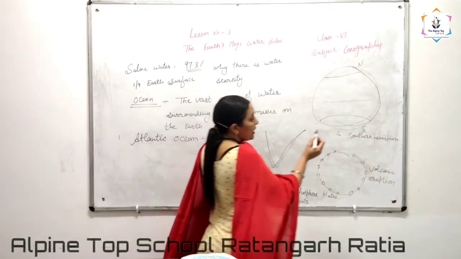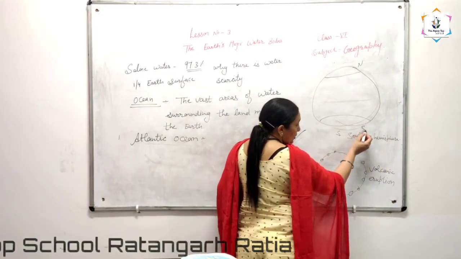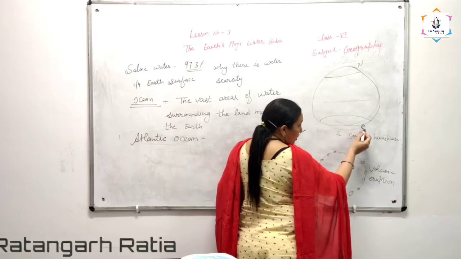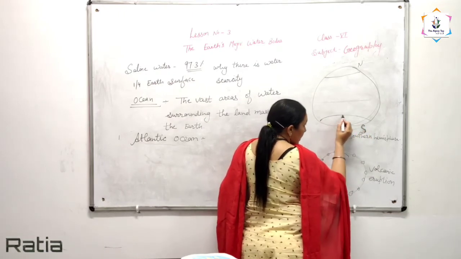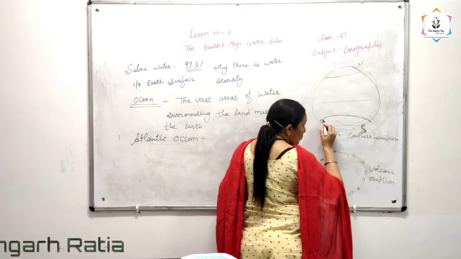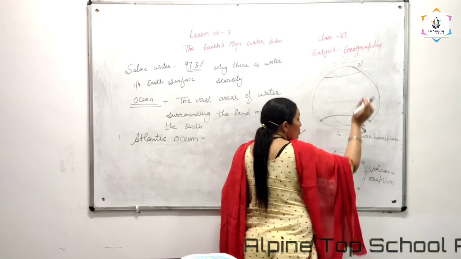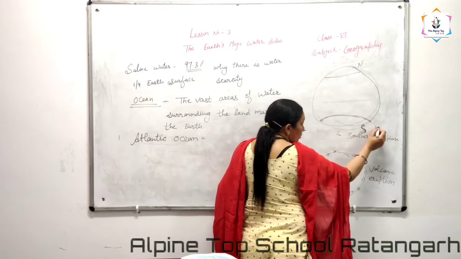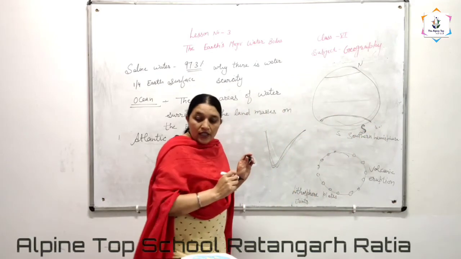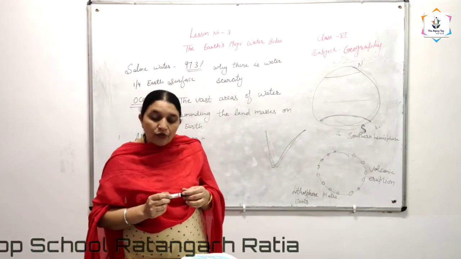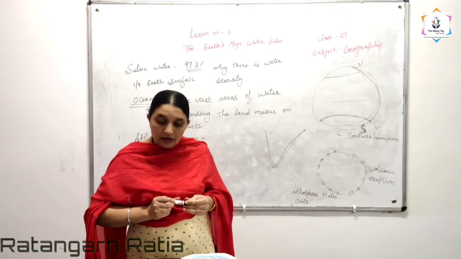Means this part is also the freeze zone. Okay, and all things are covered with snow in this zone also. This zone is also a freeze zone, like in the north. That's the Southern Ocean. All things are covered, frozen throughout the year.